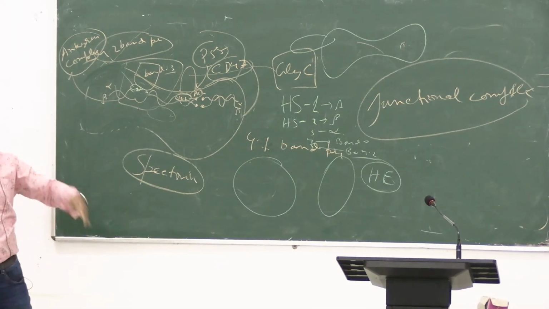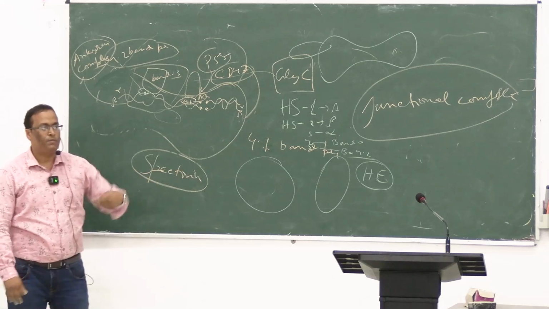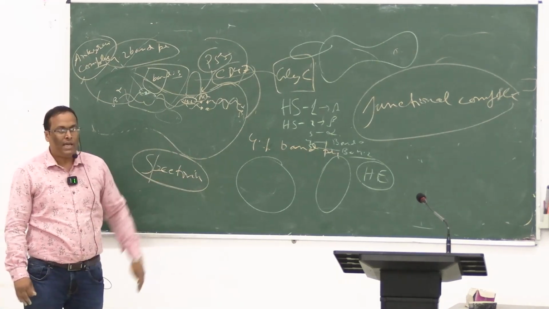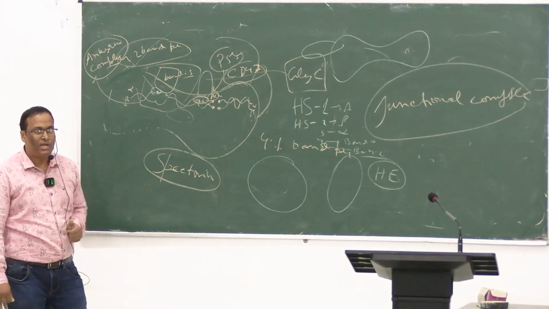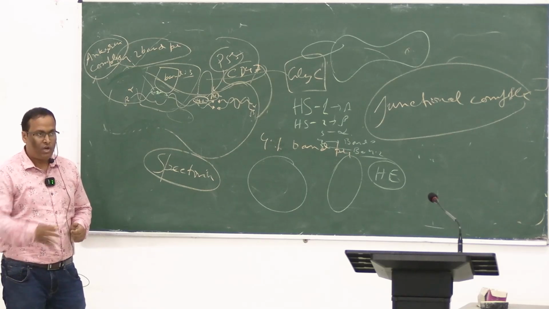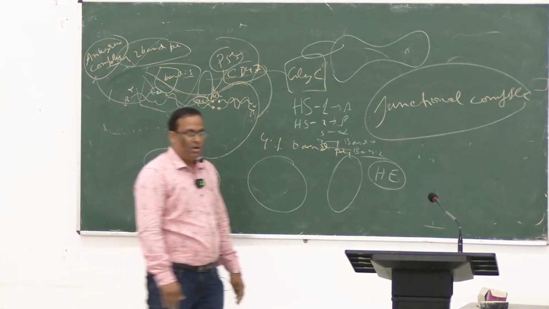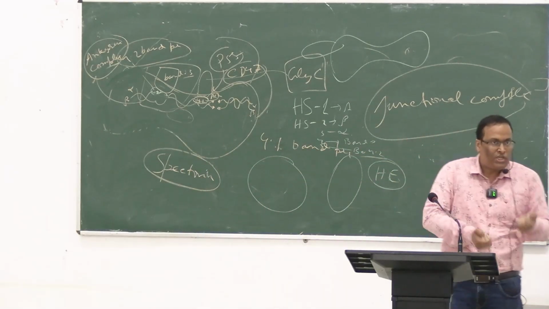You can say it in another way: some vertical proteins are there, horizontal proteins are there. Horizontal proteins are spectrin and actin. If they are damaged, then mostly hereditary elliptocytosis happens. If the vertical proteins, along with to some extent horizontal proteins, are mutated during the differentiation of your stem cell, then it causes hereditary spherocytosis. Why spherocytosis? Because a spherical change is going on, because the elasticity is lost.